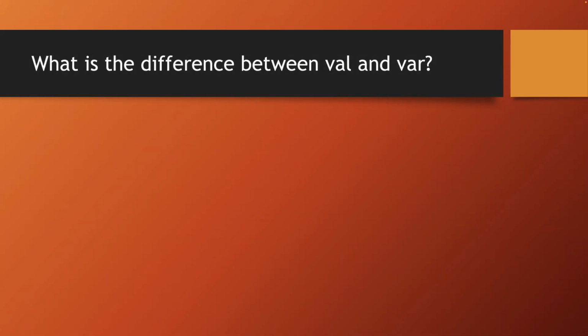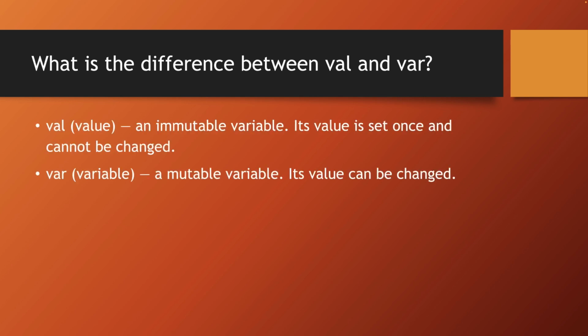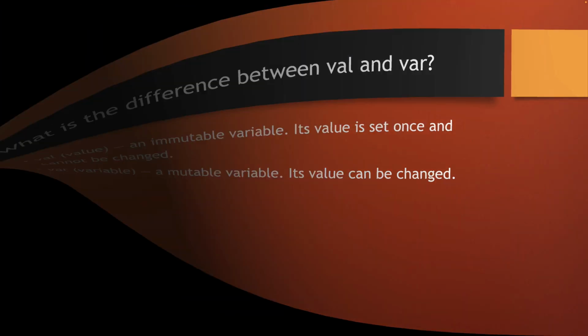What's the difference between val and var? Val is short for value, meaning an immutable variable. Its value is set once and cannot be changed. Var is short for variable, in other words, a mutable variable. Its value can be reassigned.